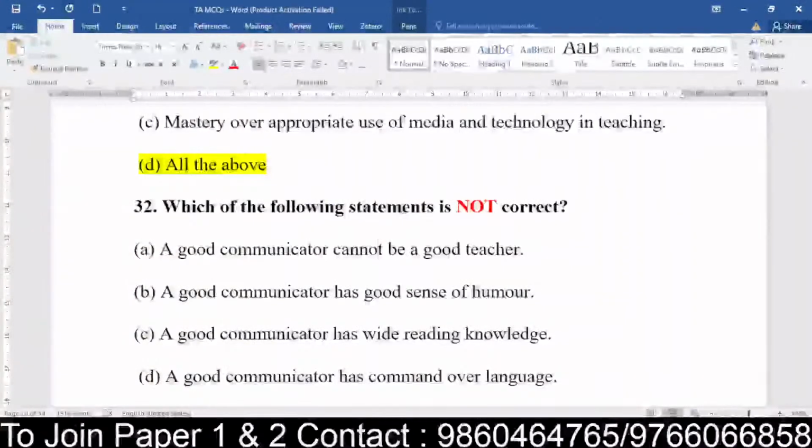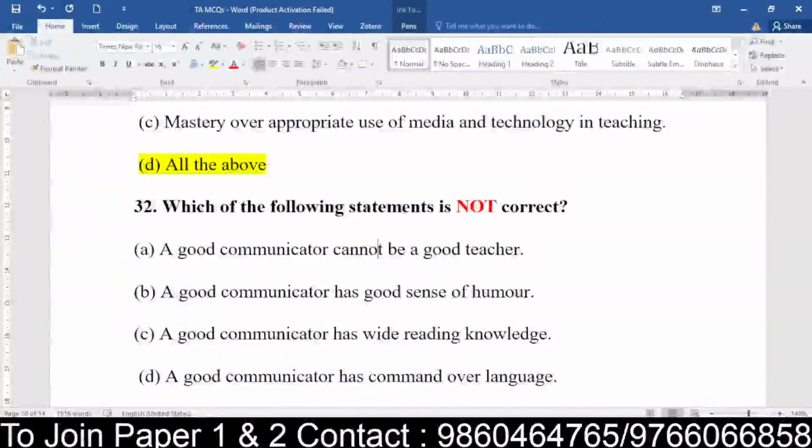So, for a good communicator, which of the following statements is not correct? A good communicator cannot be a teacher. A good communicator has a good sense of humor, has wide reading knowledge, or has a command over language. It's not about whether the question is easy or not. Your understanding of the question and coming to the answer is very, very important.